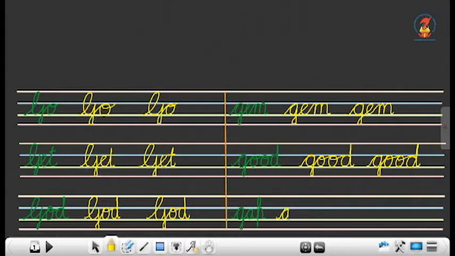G as usual in between second and third, going down to the fourth. A in between second and the third. P goes up to the fourth line. It will come down with a small loop, touching the fourth line, go back to the second, then take a curve like H and a tail.